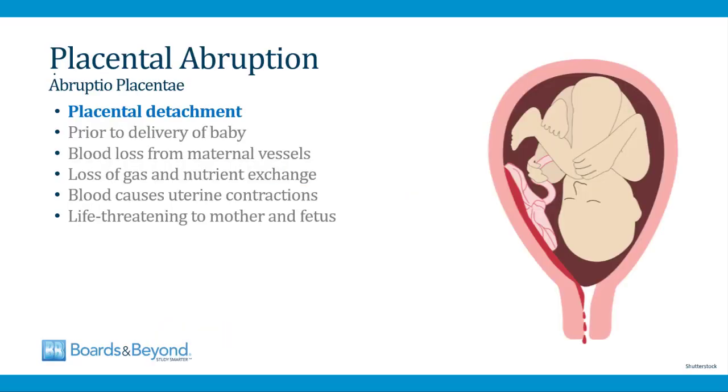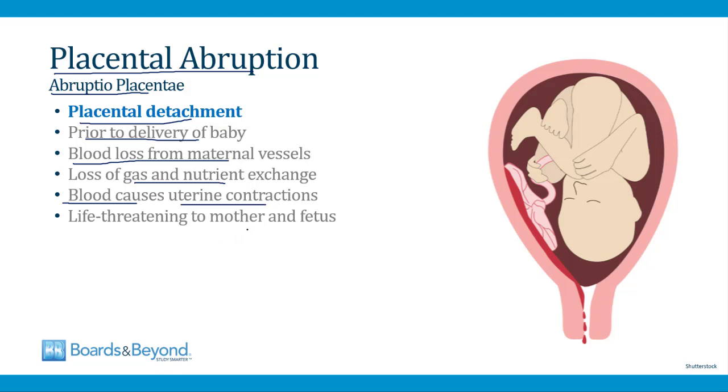Let's start by talking about placental abruption, which is also sometimes called abruptio placentae. This refers to placental detachment prior to delivery of the baby. So normally after the baby is delivered, the placenta detaches, but if this occurs before delivery of the baby, that's a placental abruption. When this happens, there's blood loss from maternal vessels, and there's loss of gas and nutrient exchange to support the fetus. In addition, the blood causes uterine contractions, so this can initiate the process of labor.